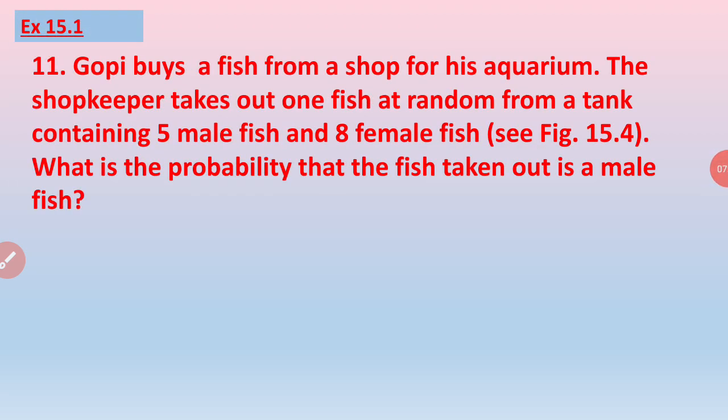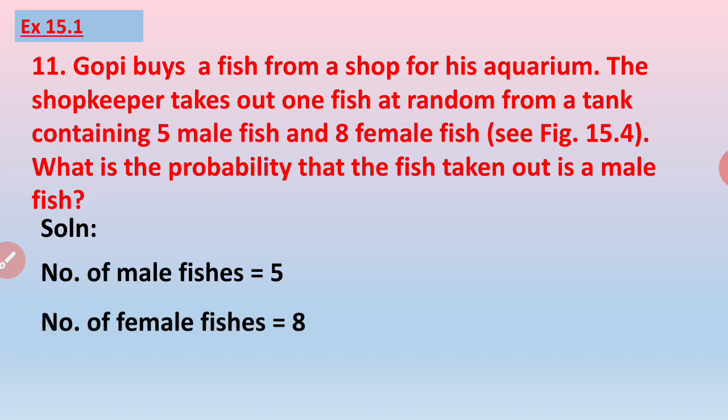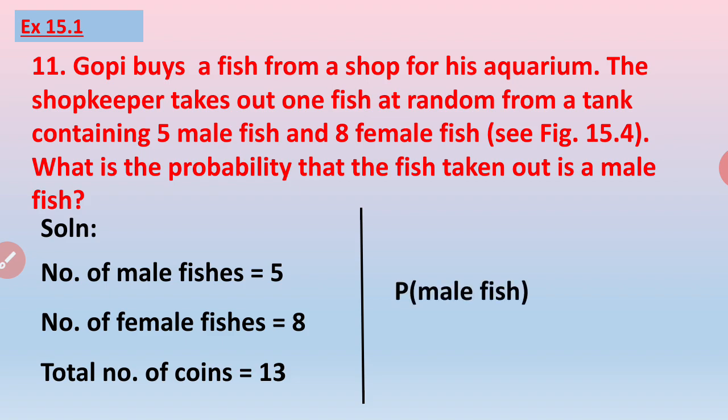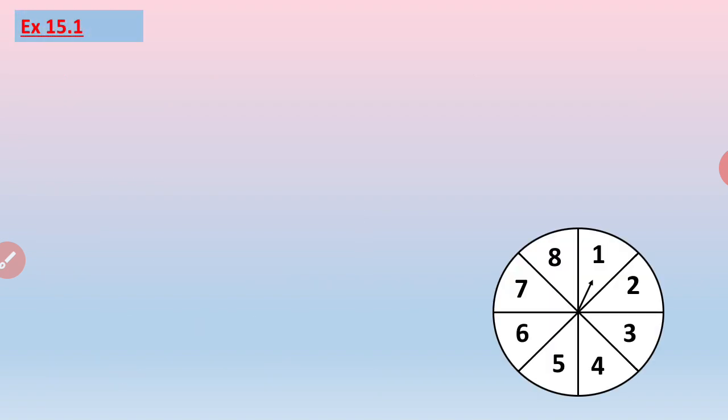Now question number 11. Gopi buys a fish from a shop for his aquarium. The shopkeeper takes out one fish at random from a tank containing 5 male fish and 8 female fish. What is the probability that the fish taken out is a male fish? So we'll first of all find out the total. So number of male fishes is 5, number of female fishes is 8. So total number of fishes has to be 13. Now, probability of male fish will be 5 upon 13. Next question.